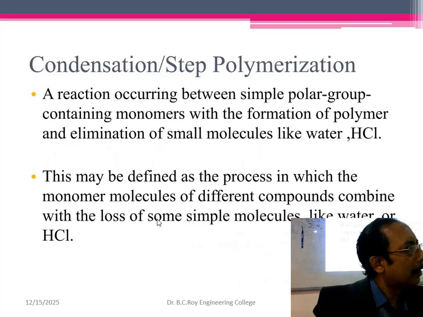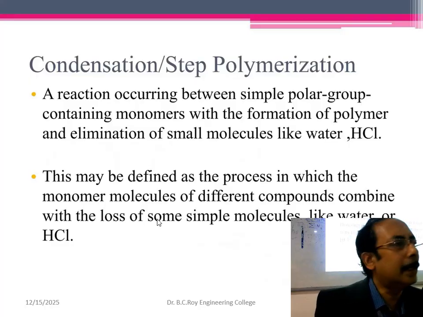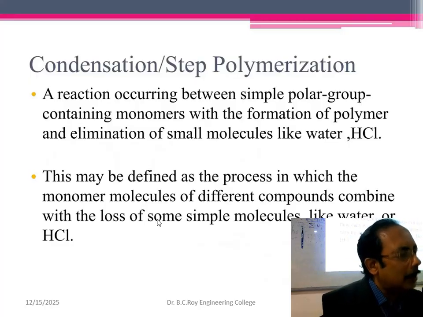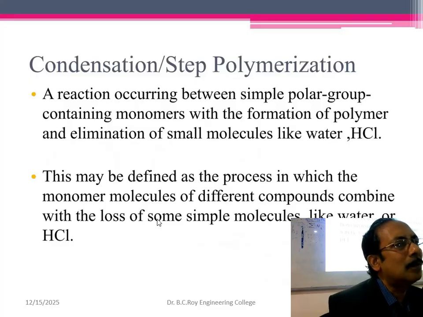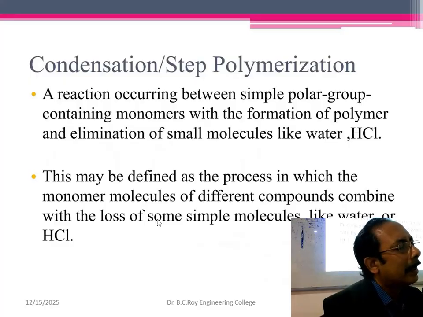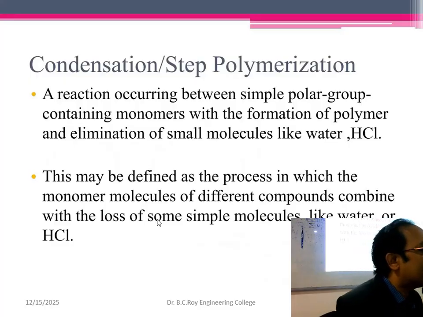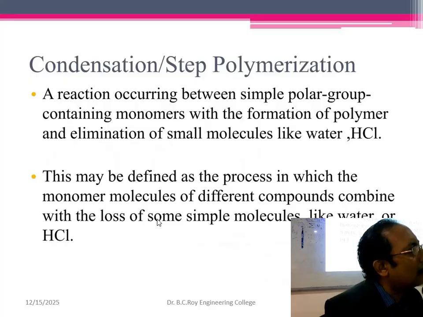Both sides are open. Condensation polymerization occurs by condensation reaction, obviously. And during a condensation reaction, two monomer units join together and a small molecule is always released, like HCl or water. Example: if you take adipic acid plus hexamethylene diamine, you get water along with nylon 6,6. Now, go on joining these molecules and you go on getting water molecules. These water molecules also accumulate there. As a result, a backward reaction may take place. Hydrolysis can take place. That is the backward reaction. First condensation followed by hydrolysis.